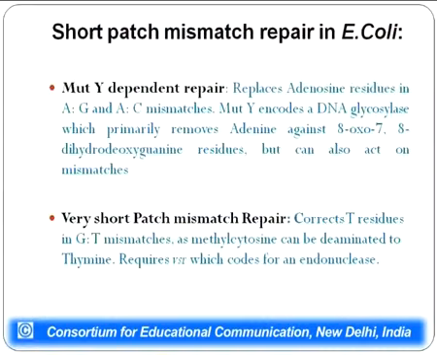There are short patch mismatch repair systems existing in E. coli, which are not MUT-S, MUT-L and MUT-H dependent. One is MUT-Y dependent repair, which replaces adenine residues whenever it finds AG and AC mismatches. It primarily removes by glycosylase activity, but it can also act on mismatches. Also, there is another type of repair mechanism, very short patch mismatch repair, which removes T residues from the GT mismatches. However, this system requires the presence of another endonuclease which is coded by the VSR gene.